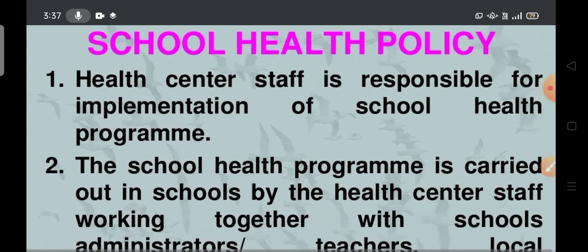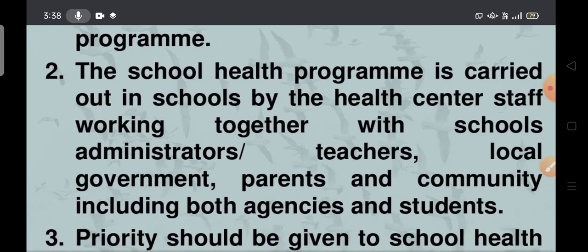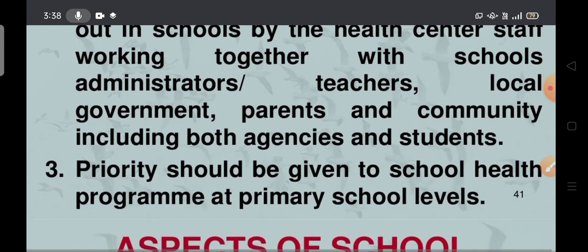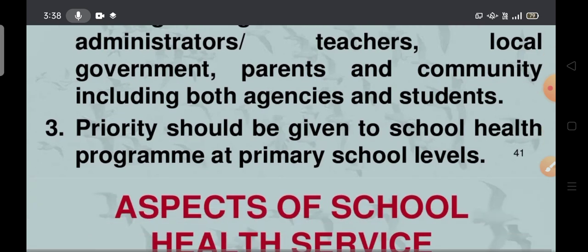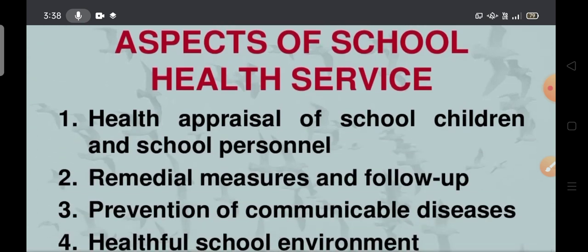Health center staff is responsible for the implementation of the school health program. The school health program is carried out in schools by the health center staff working together with the school administrators, teachers, local government, parents, and community, including both agencies and students. Priority should be given to the school children program at primary school levels. Next one is aspects of the school health service. This is also important, ma.